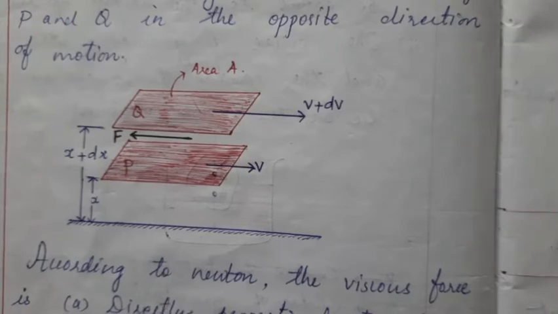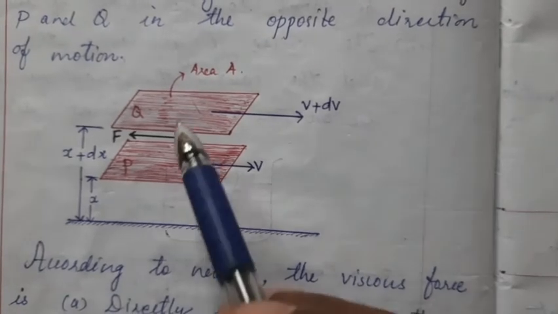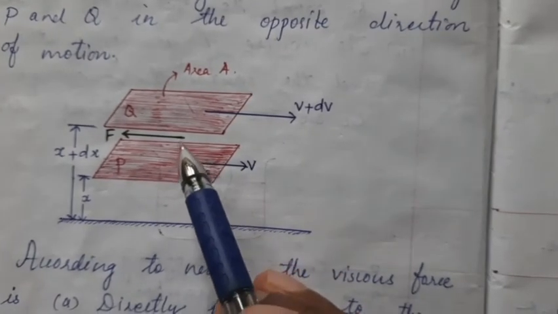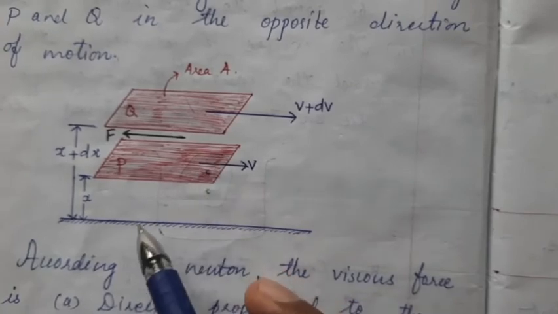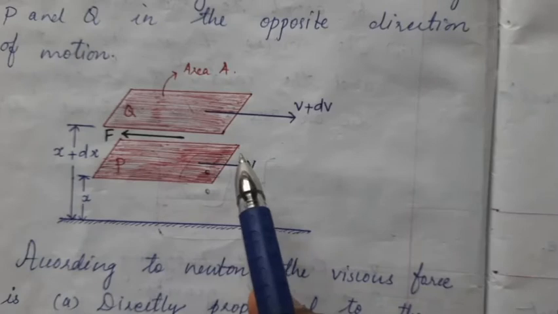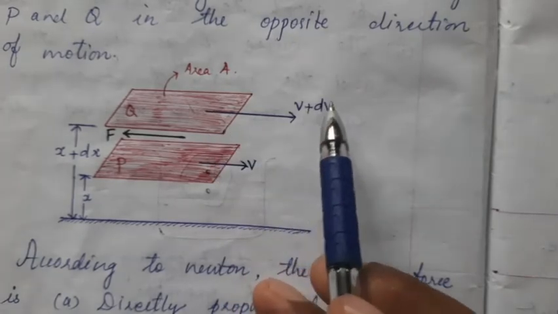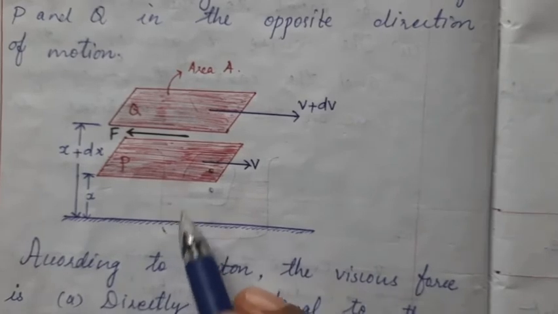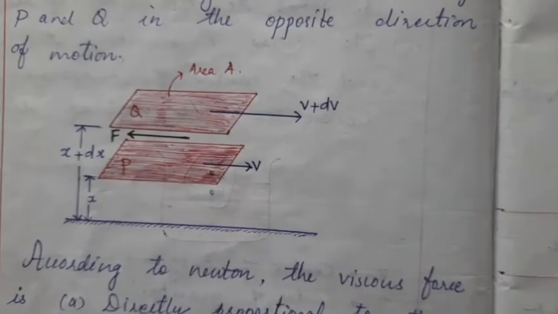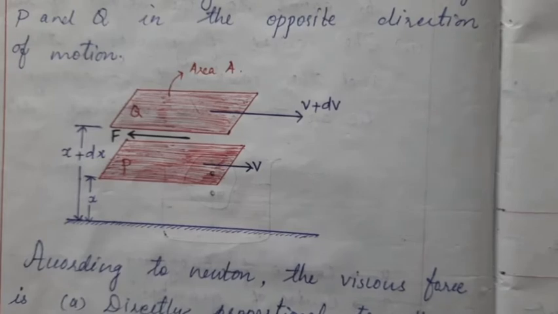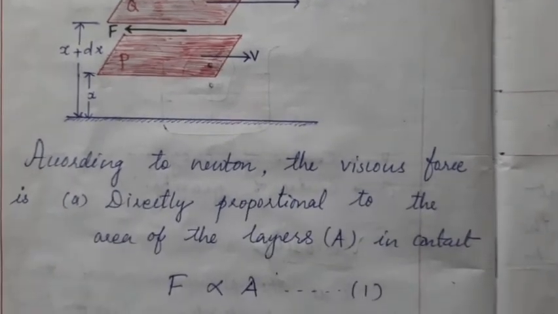But at the region where the liquid is only in contact with another layer of the liquid, the speed will be comparatively more. So if this layer moves with a speed v, the next layer moves with a greater speed, v plus dv, because the lower layer feels more friction with the surface. After the study done by Newton, he understood certain factors.